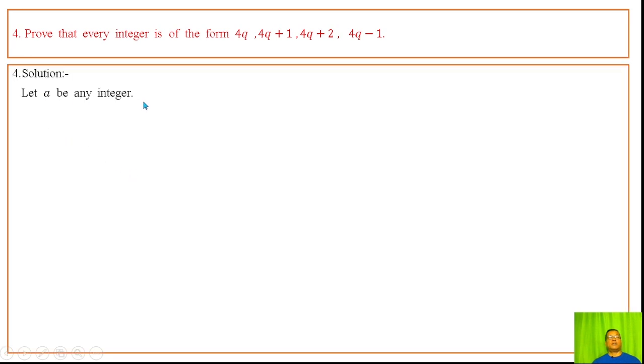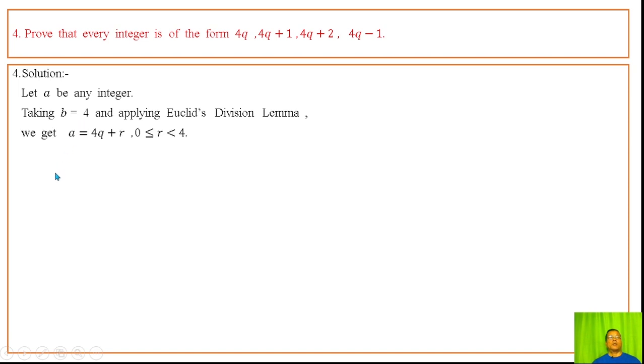Let a be any integer. Taking b equal to 4 and applying Euclid's division lemma, with divisor 4, we get a is equal to 4q plus r, where r is lying between 0 and 4, including 0 and excluding 4. Then r can take the values 0, 1, 2, 3.